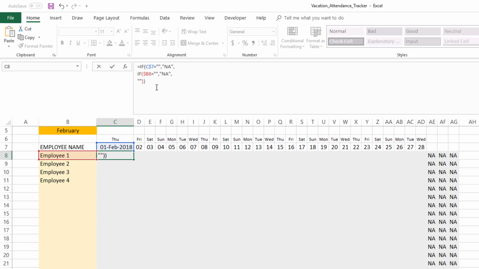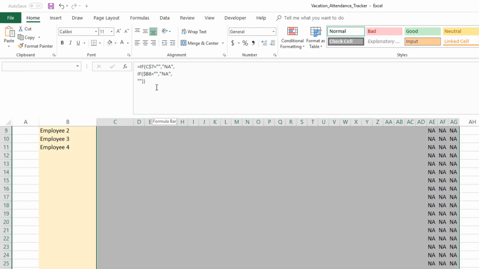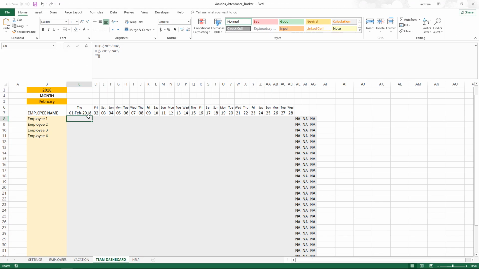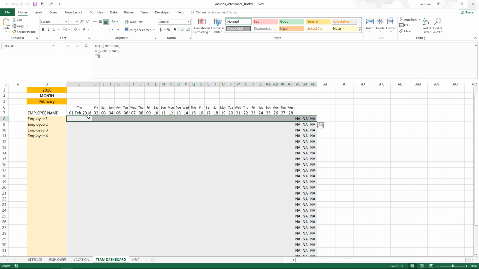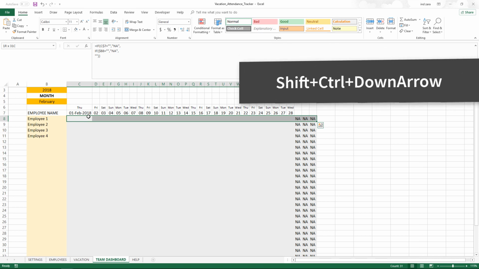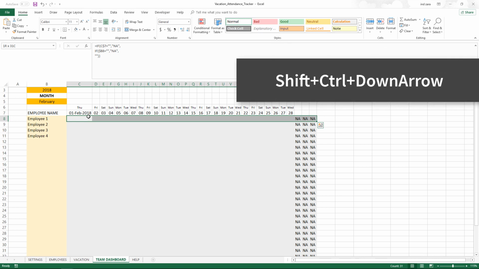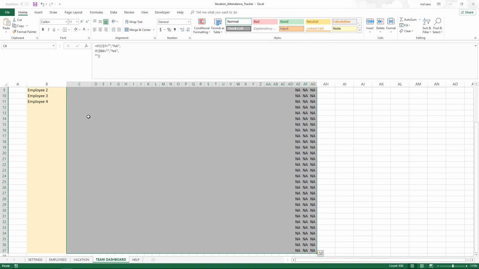So let's press enter first, and then I'm going to select all the cells. A quick tip here to select all the cells: press Shift and Control at the same time, press the right arrow, which will select all the way up to here, and then don't remove the Shift or Control. Keep pressing it and press the down arrow. It will select all these cells as well.